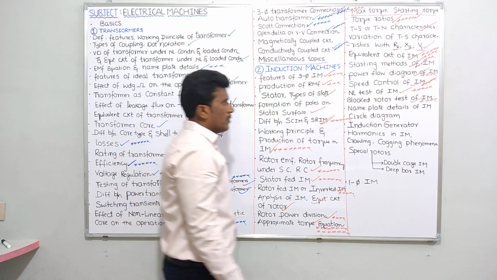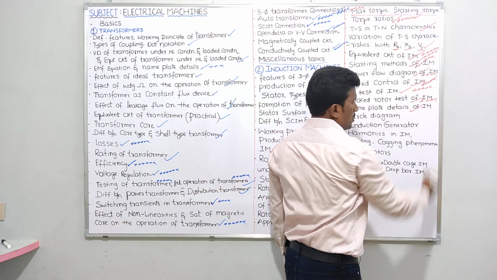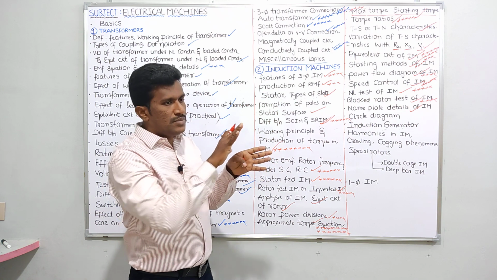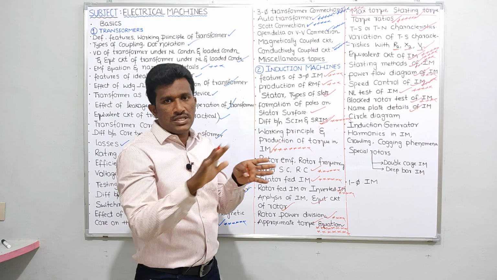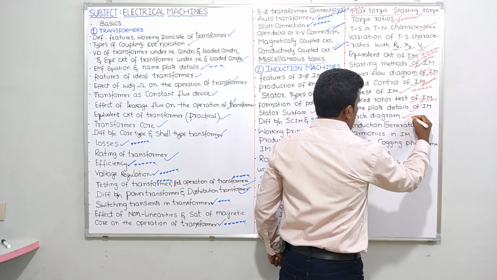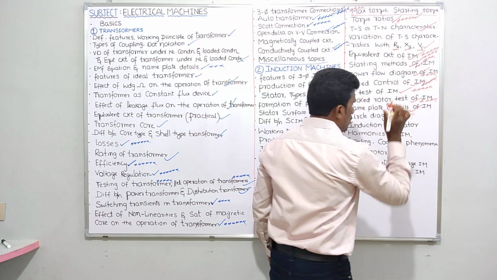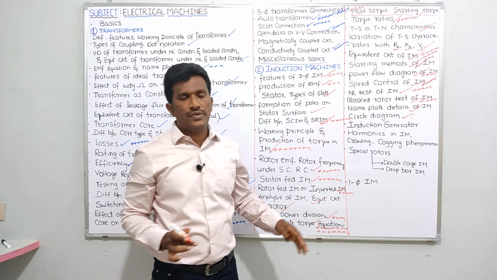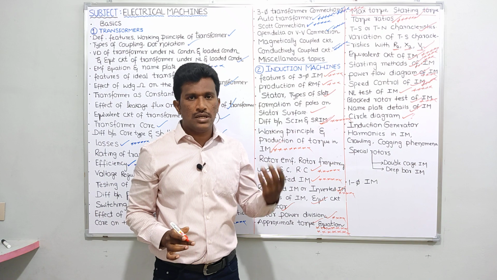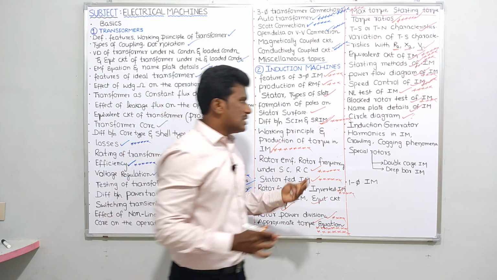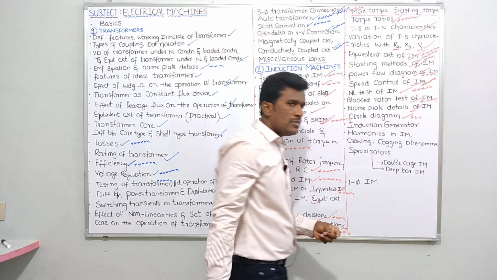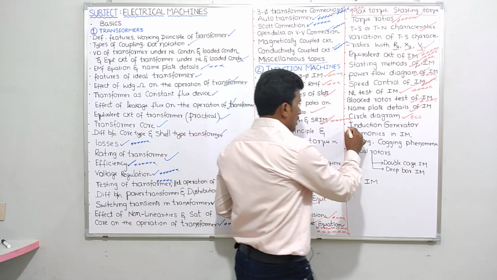Next, nameplate details of induction motor. If you go and see any induction motor, on that induction motor you can see some nameplate details. What those nameplate details suggest, all those things I will be discussing here. Next, after this we will be taking the circle diagram. Still now there is no question from circle diagram in GATE examination, but maybe 1 or 2 questions they are asking from circle diagram in ESE. That's the reason why I have taken this topic also. This is important for ESE, engineering service examination. Next, induction generator.